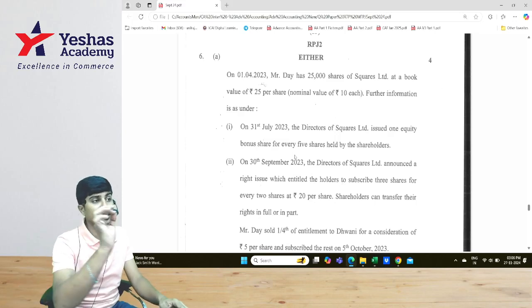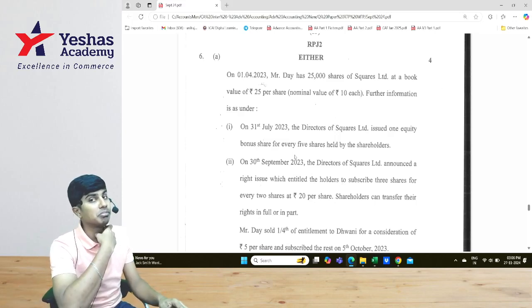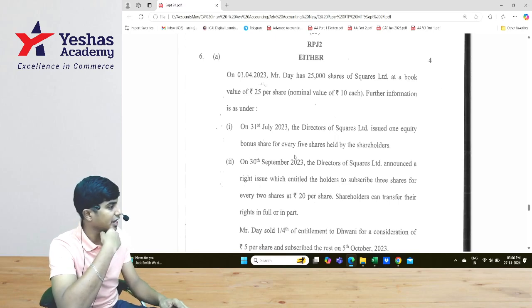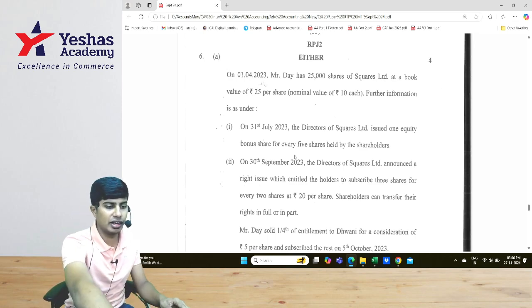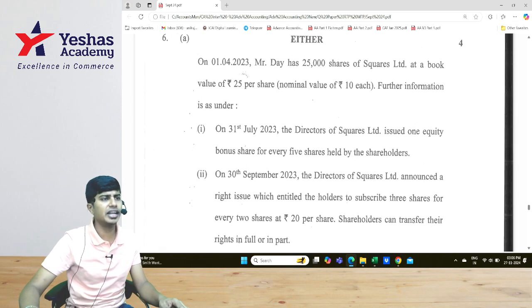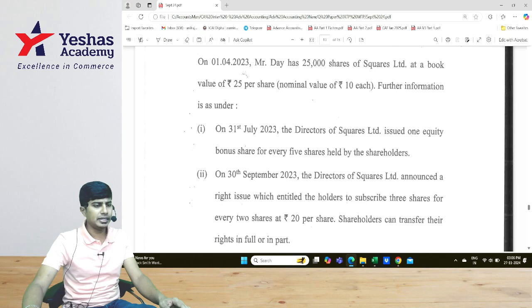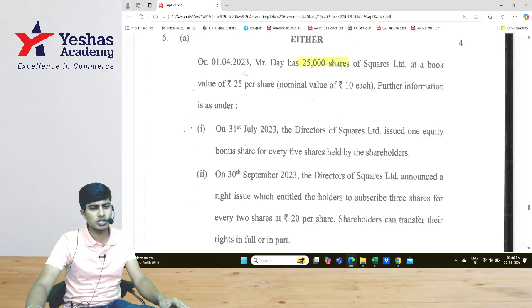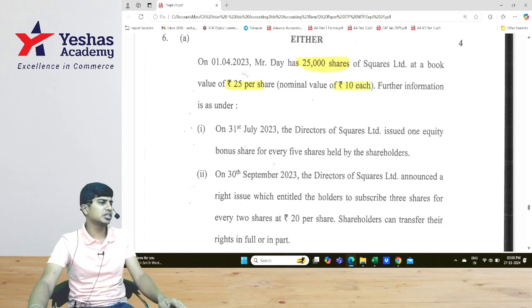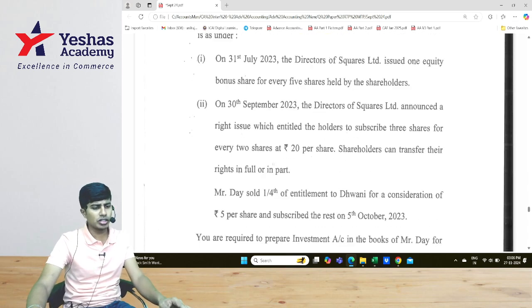Let's now solve question number 6A from our September 2024 attempt of CA Intermediate Examination. This question 6A is from Accounting Standard 13. Why waste time? Let's start reading. On 1st of April 2023, Mr. Day has 25,000 shares of Squares Limited at a book value of rupees 25 when the nominal value is 10. Further information is given. Let's see at the end what do they want us to do.